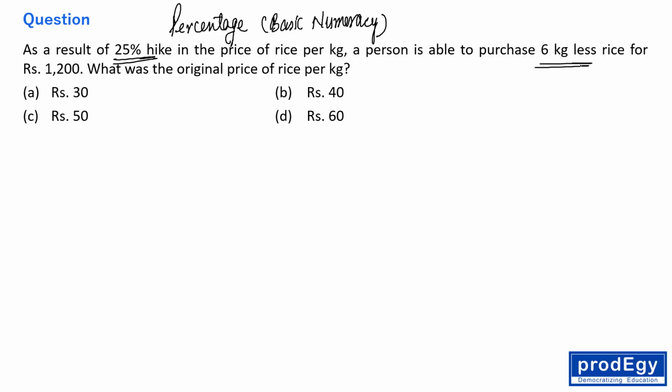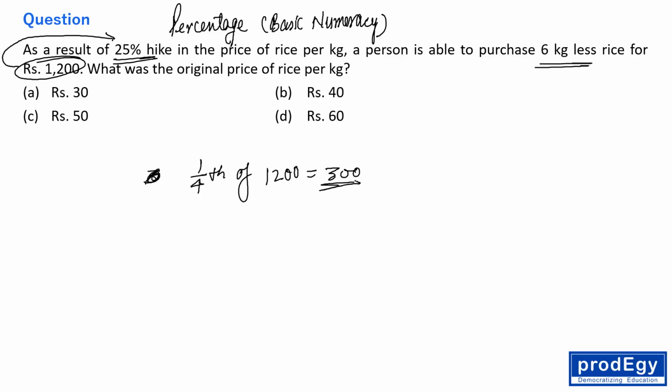See everyone, in this type of question, you just find 25% of this amount. 25% of this amount is 300 rupees, right? 25% means 1/4, so 1/4 of 1200 is 300, right? So for 300 rupees, he could purchase 6 kg.